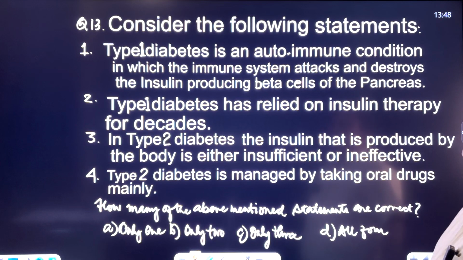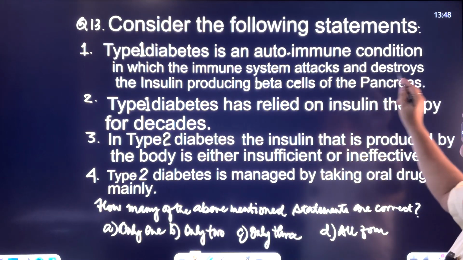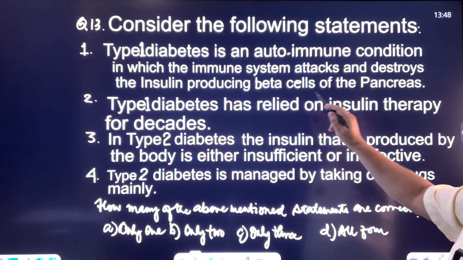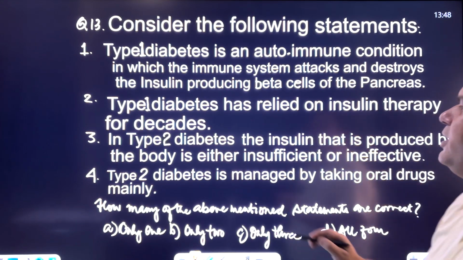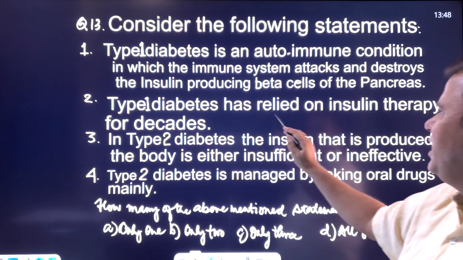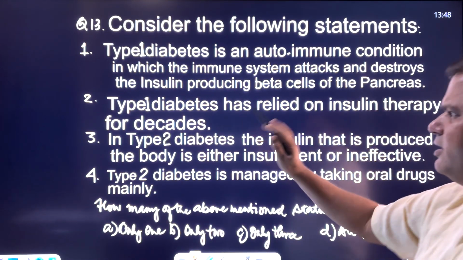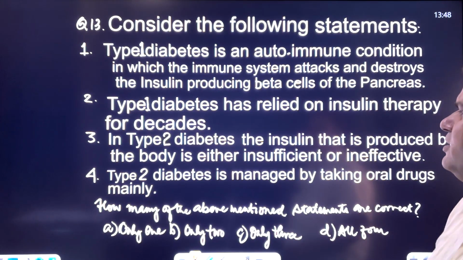Now, the next question pertains to diabetes. Consider the following statements. Type 1 diabetes is an autoimmune condition in which the immune system attacks and destroys the insulin producing beta cells of the pancreas. That's a correct statement. Type 1 diabetes has relied on insulin therapy for decades, and that's the main method through which it is contained.